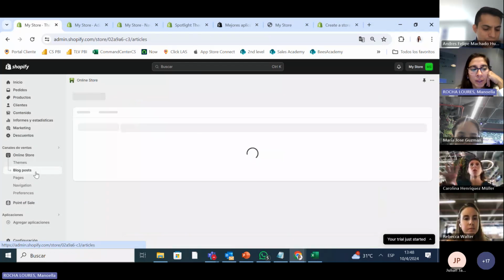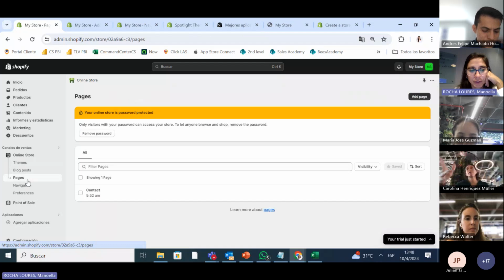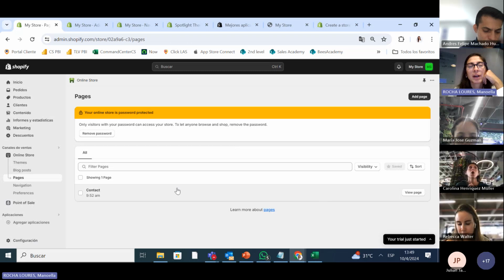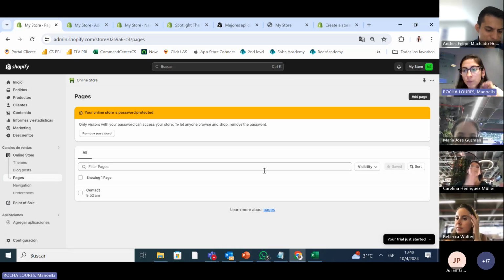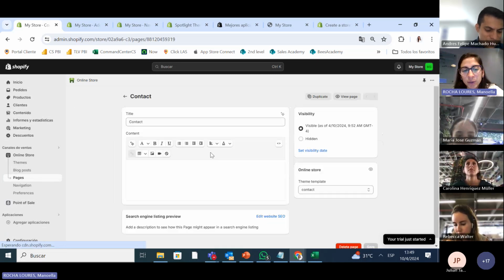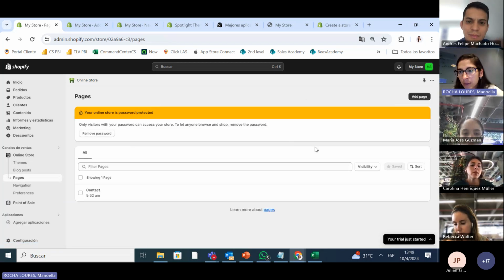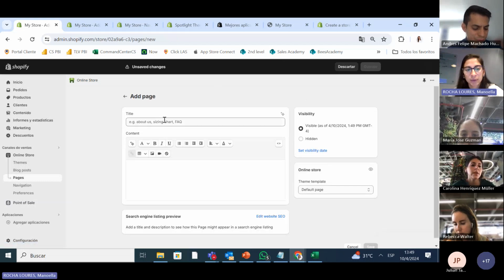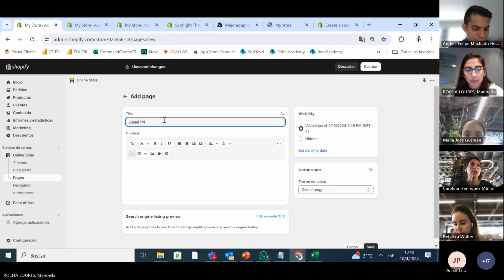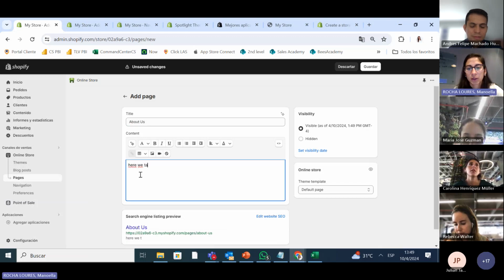But what we're going to work on right now is in our pages. What are the pages? The pages are this, what Shopify calls pages. You have your home page, you have your contact page. So it's the inside pages of the site. Here we have the contact web page. Whenever we put contact, it goes to the contact page. And we want to add more pages, for example, about us. Here we talk about us.